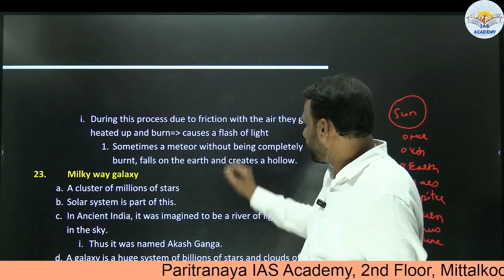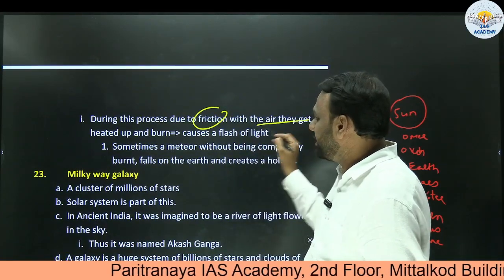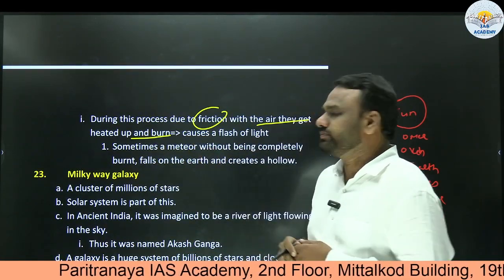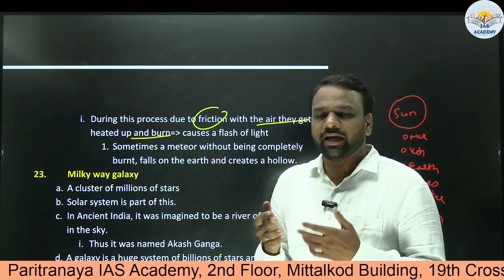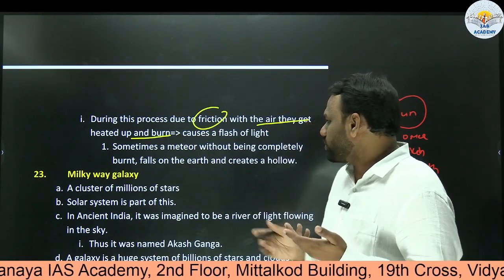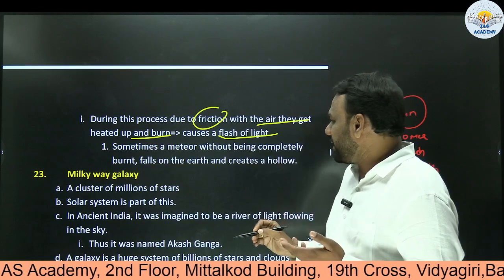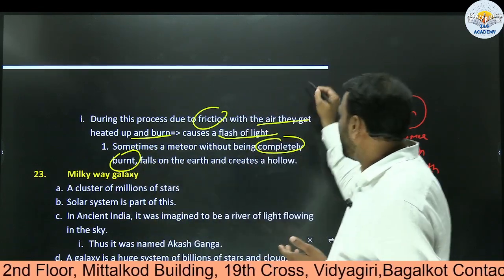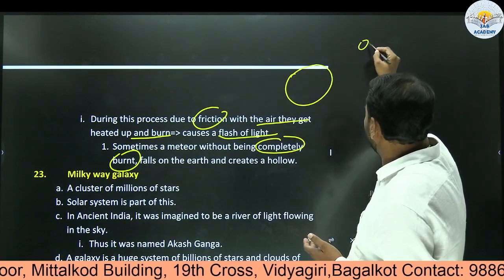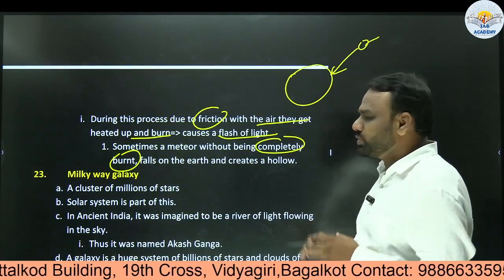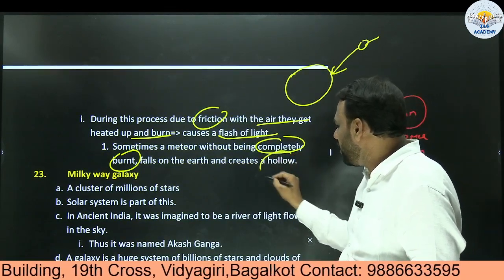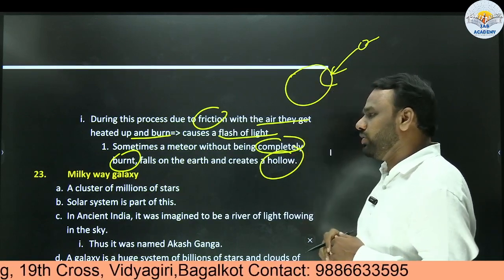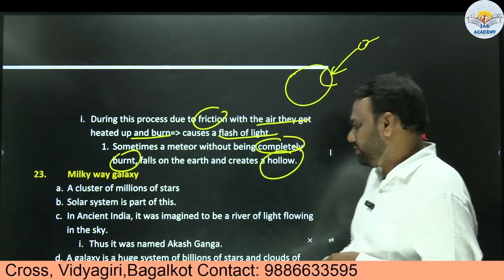Because of friction with the air, they get heated up and burn in the air itself, and it also causes a flash of light. But sometimes when it is not completely burnt, a meteorite may fall on Earth. If it falls on Earth, then it creates a hollow on Earth.